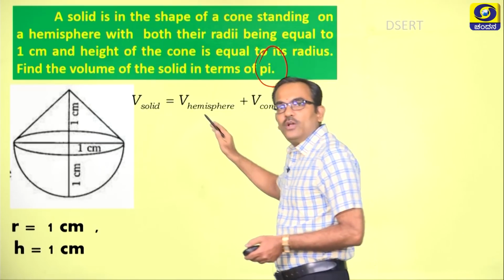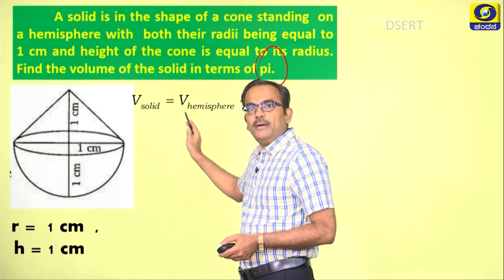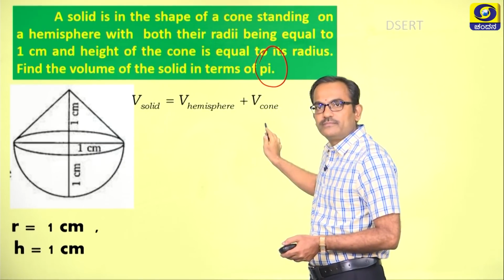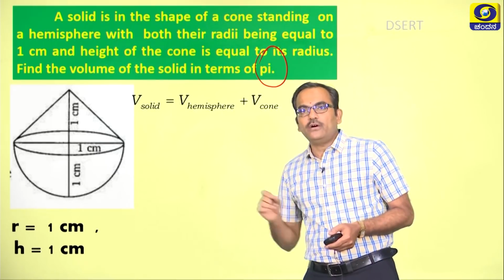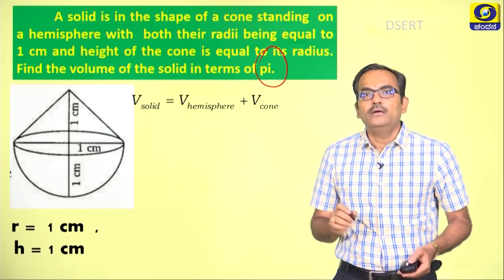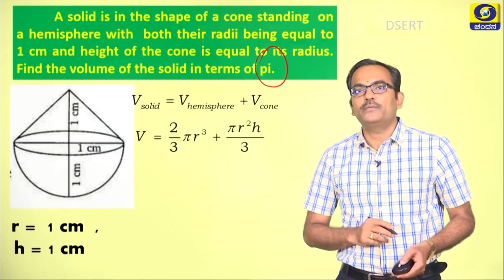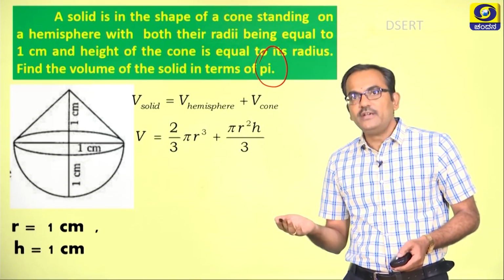This is the volume of the solid, which is nothing but volume of hemisphere plus volume of the cone, right?